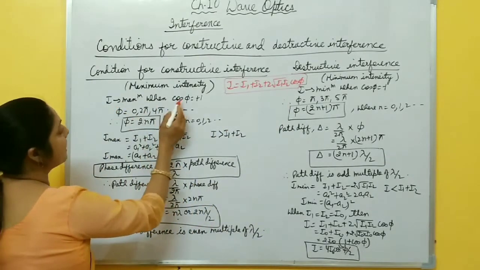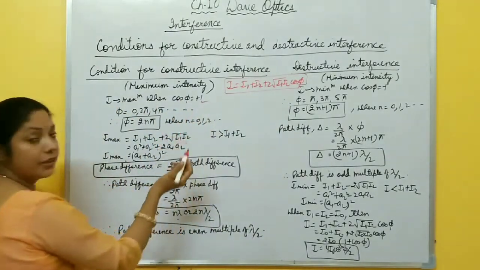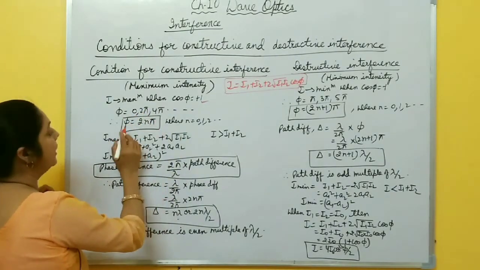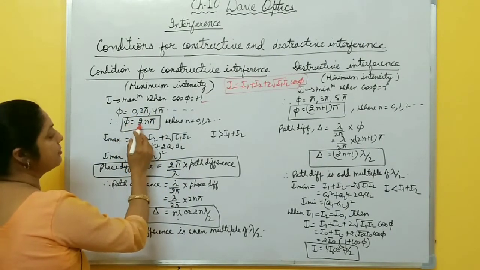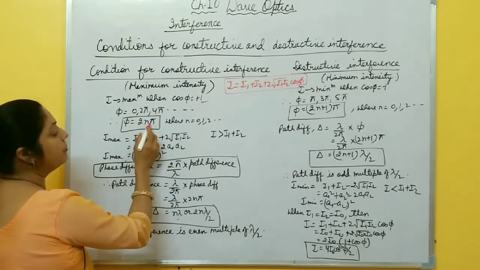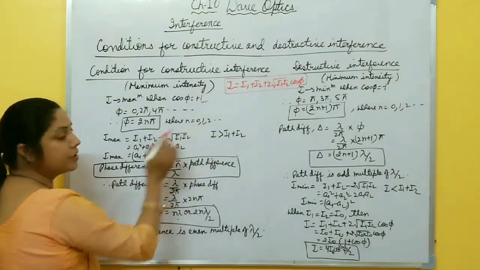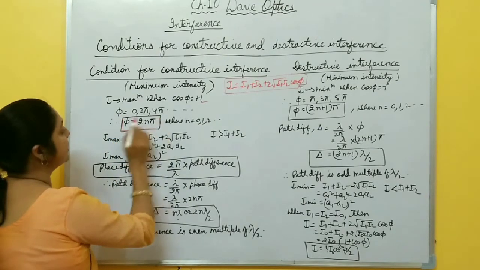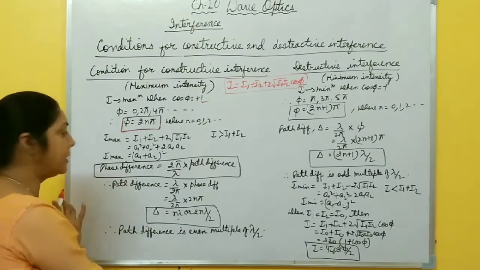So intensity is maximum when cos phi is plus 1, and when cos phi is plus 1, phi equals 0, 2 pi, 4 pi, etc. It means you can write phi as 2n pi, an even multiple of pi, where n equals 0, 1, 2, 3. So this is the condition for constructive interference. Phase difference must be an even multiple of pi, right?